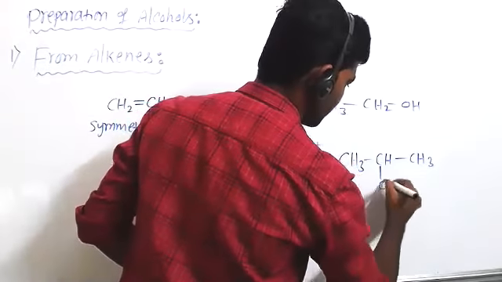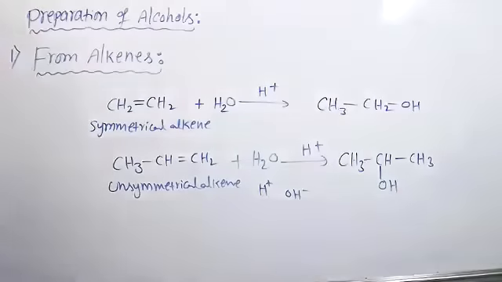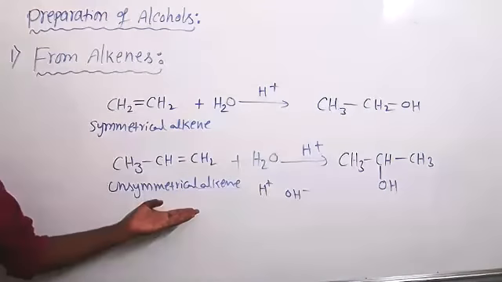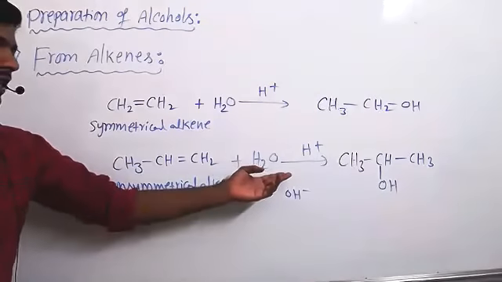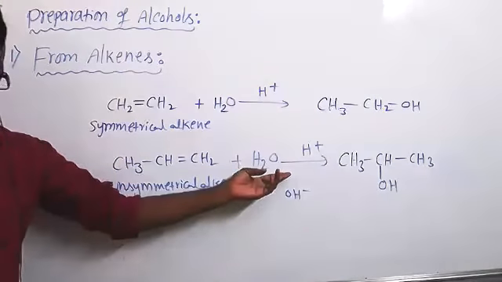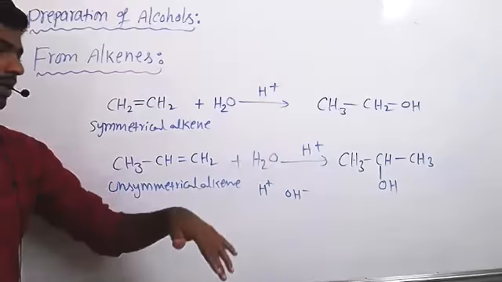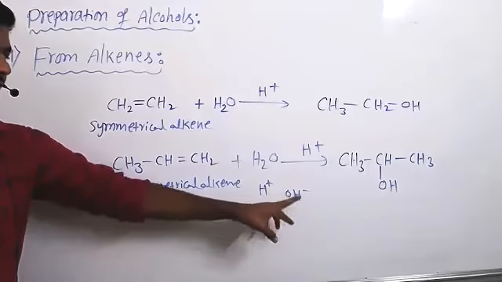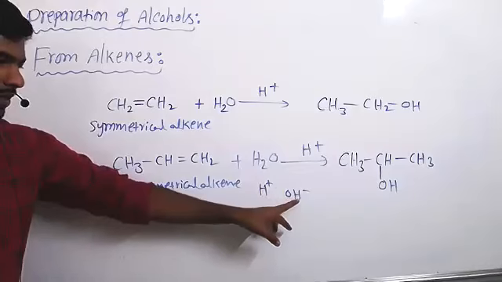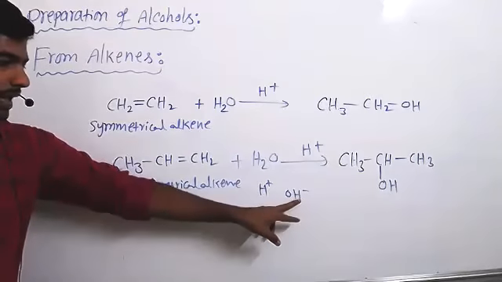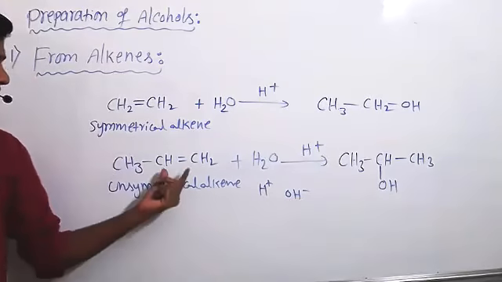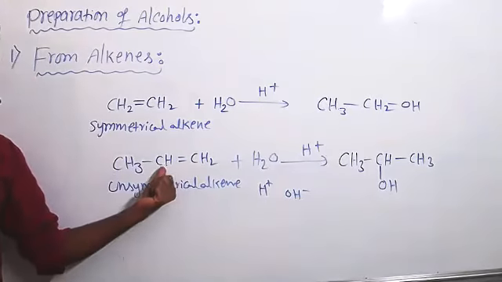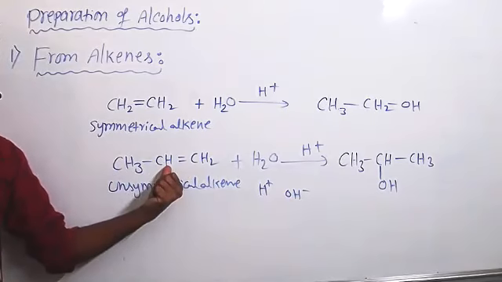Sir, I couldn't hear. Can you repeat it, sir? See, in case of an unsymmetrical alkene, addition reaction takes place according to Markovnikov rule. So the Markovnikov rule is about the negative part of the reagent. What is the reagent here? It has the negative part OH minus. The negative part of the reagent is added to the double bonded carbon which has less number of hydrogens.